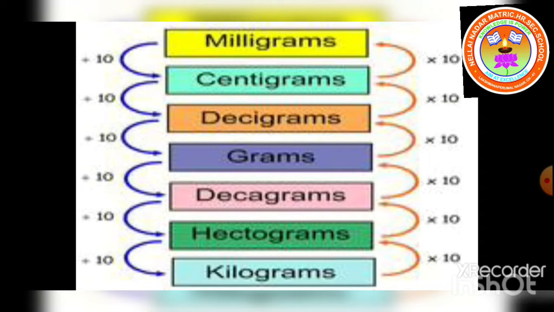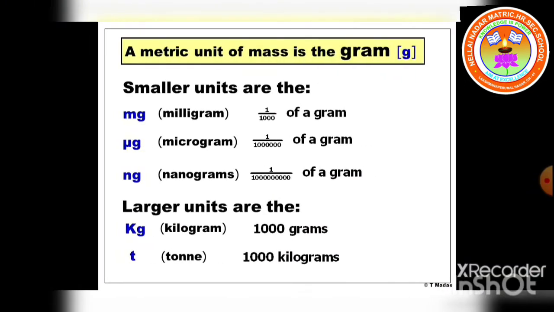Smaller units: milligrams, centigrams, decigrams, grams, decagrams, hectograms. These are examples for smaller units. Larger units: kilograms, quintal, ton. These are larger units for measuring mass.